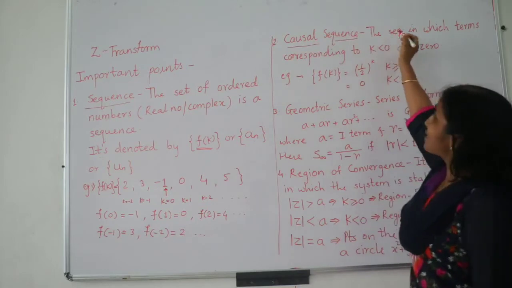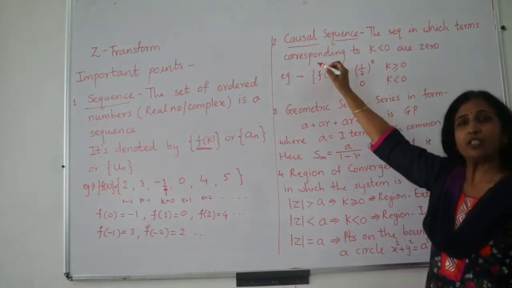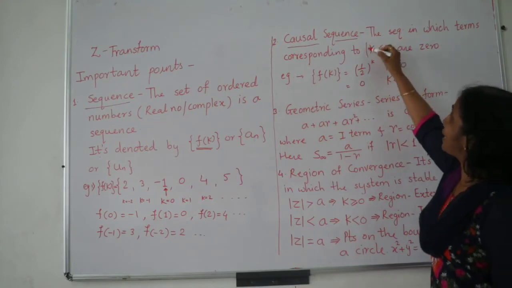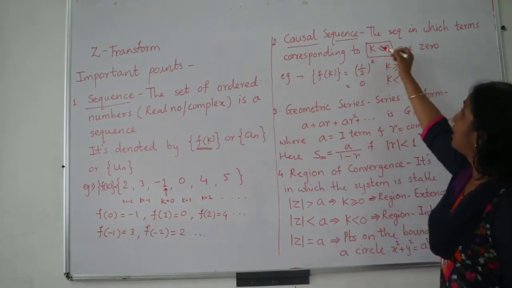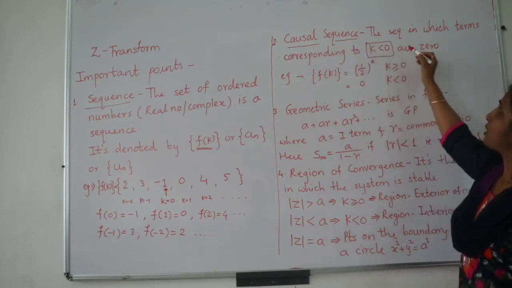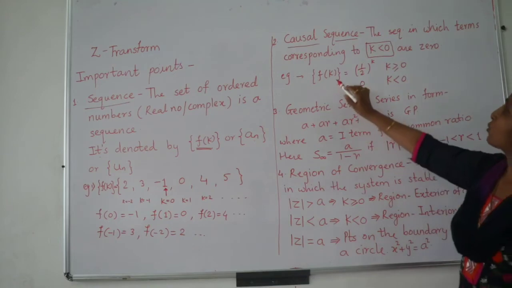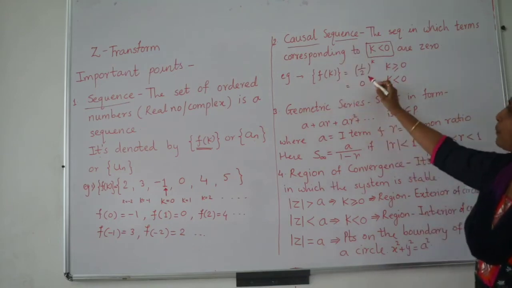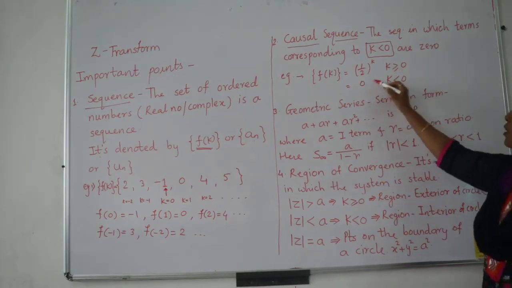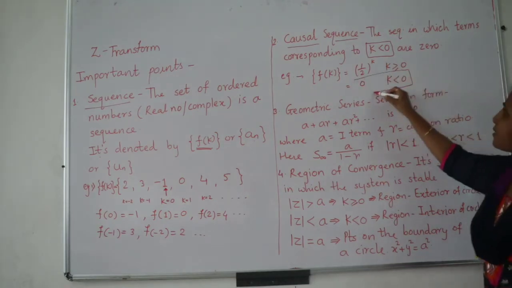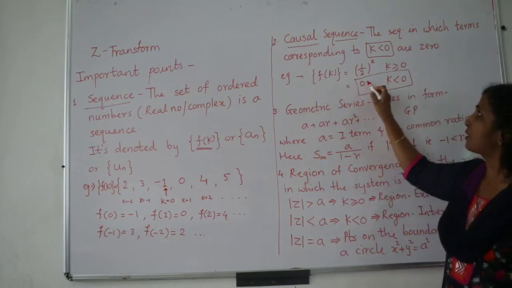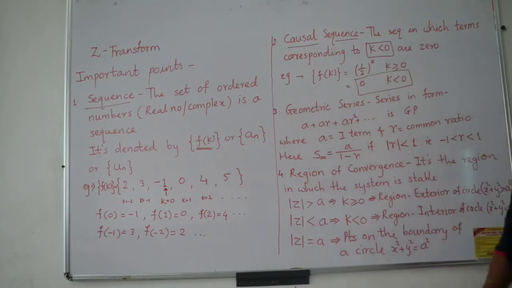This is the sequence in which the terms corresponding to k less than 0, meaning negative values of the position, are 0. Such a sequence, where for negative positions the value is 0, is called a causal sequence. See one example: (1/2) raised to k where k is greater than or equal to 0, and 0 when k is less than 0. So when k is negative, all the values of the sequence are taken as 0, and so it is a causal sequence.